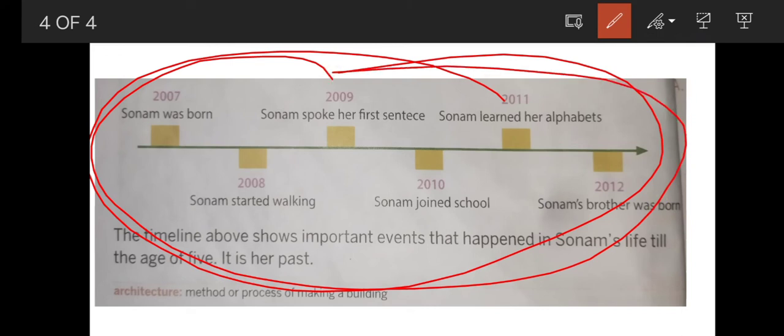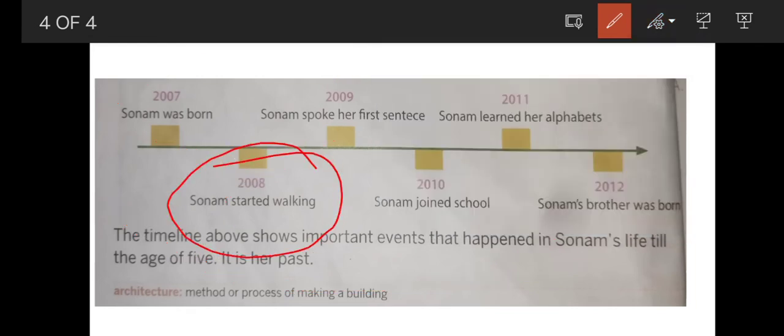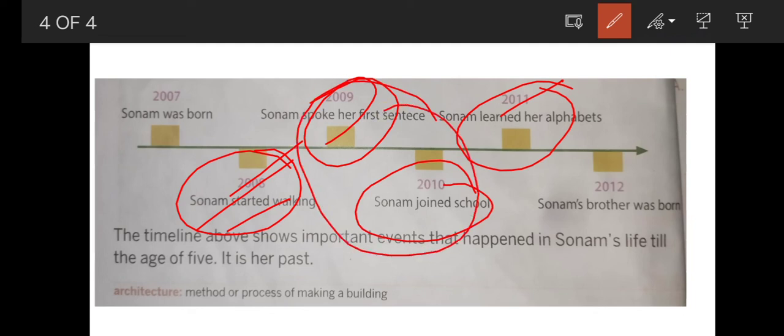And this also gives us information between one or two events. See here. After Sonam started walking in 2008, what happened in 2009? Sonam spoke her first sentence. And between 2008 and 2011, what happened in Sonam's life? In 2008, Sonam started walking, in 2009, Sonam spoke her first sentence, and in 2010, Sonam joined school. So these events happened between 2008 and 2011. This is just an example. In this way, we get information about one or two events.